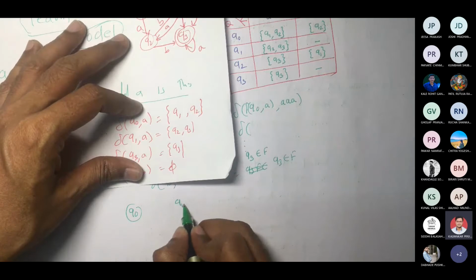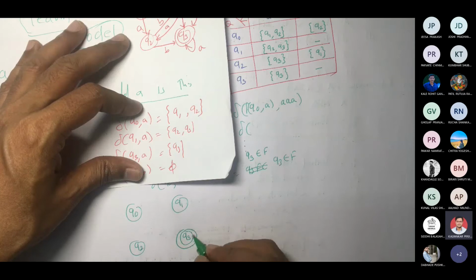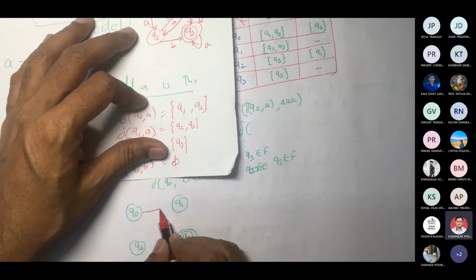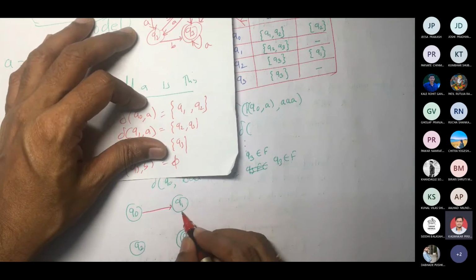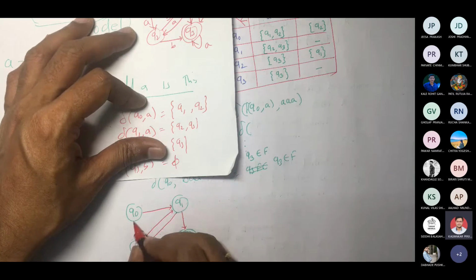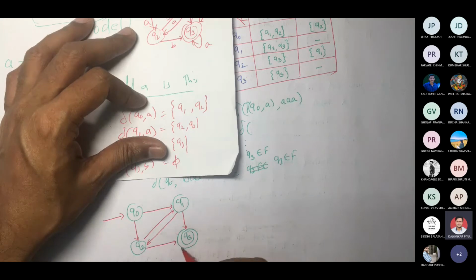Q0, Q1, Q2, Q3. This is our final state. So let us draw the transitions. Q2.